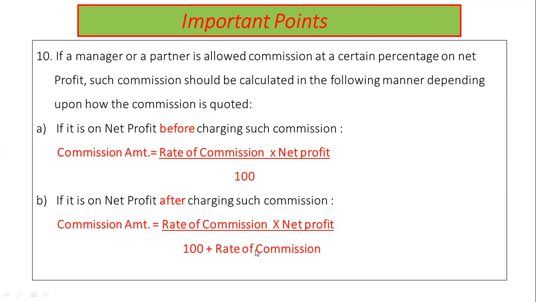Then the amount shall be arrived at, means the formula after charging is highlighted in red color in the slide. With this, we conclude with important points.